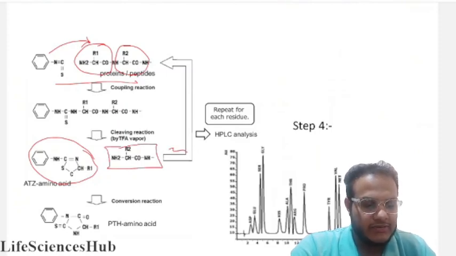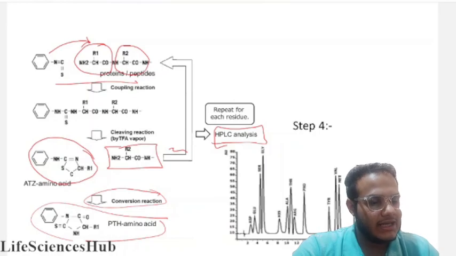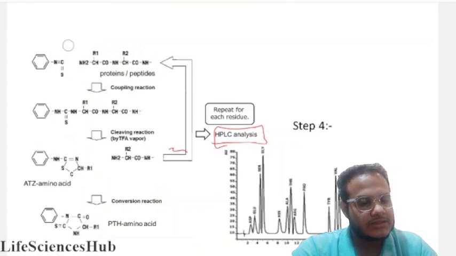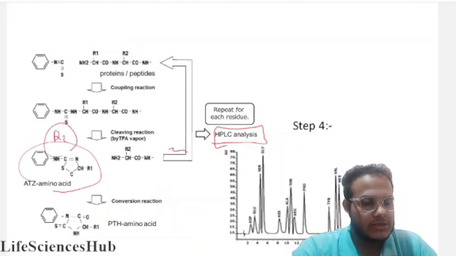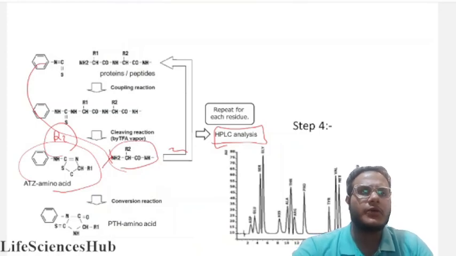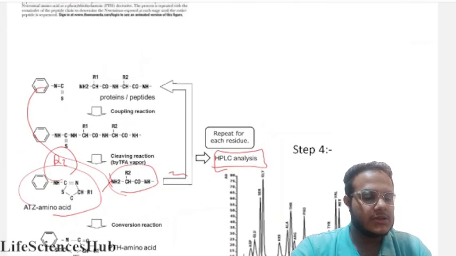PTH amino acid, which is the derivative of ATZ, this conversion reaction we used to do. And this derivative is identified through HPLC analysis. Okay. So this cycle we used to run again and again. Like the first amino acid is removed, R1 amino acid is removed. Now we again do the same thing with the second amino acid, we again bind with it and we again get the sequence. This way we get the full polypeptide chain sequence.